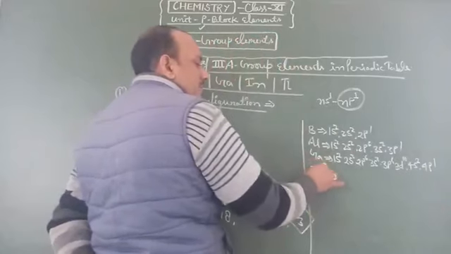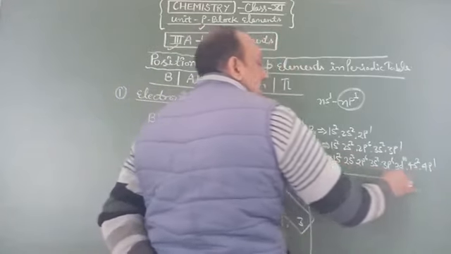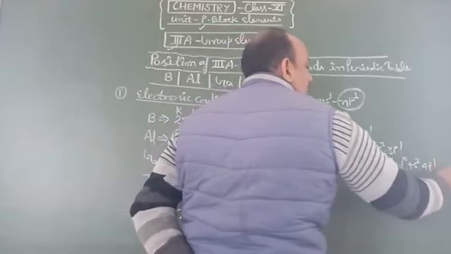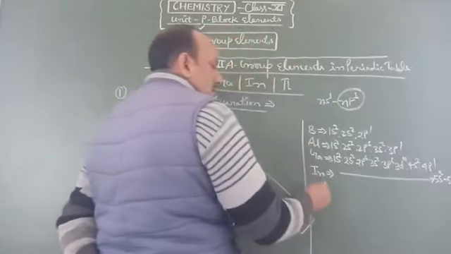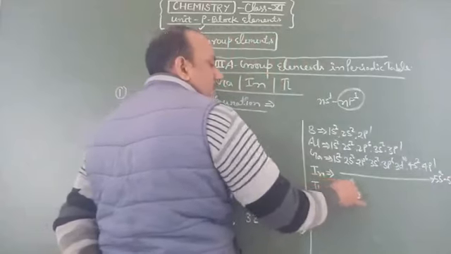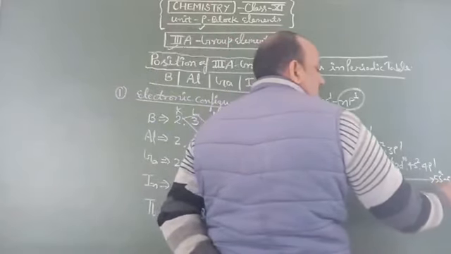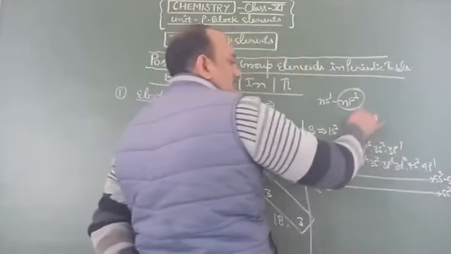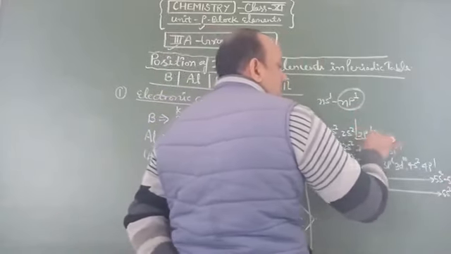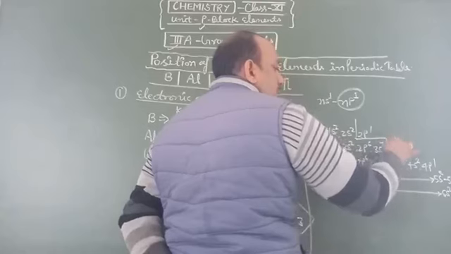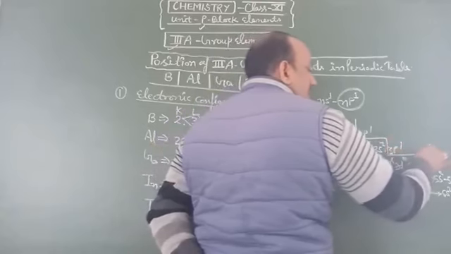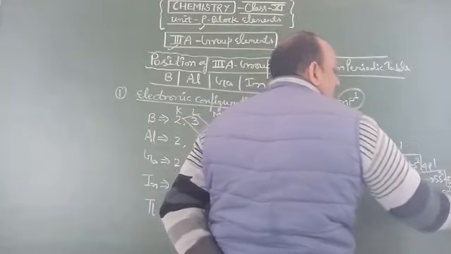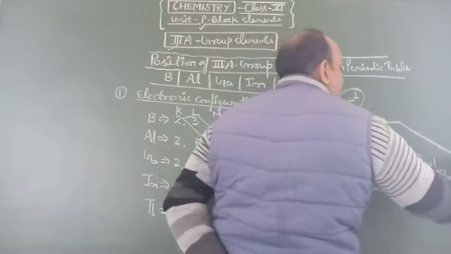For indium the last cell configuration is 5s2 and 5p1. Then for thallium 6s2 and 6p1. So we say that this type of configuration, 2p1, 3p1, 4p1, 5p1, 6p1, and s2,